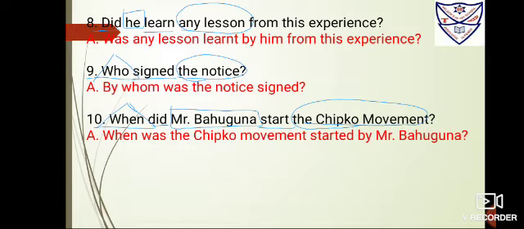Number 8, did he learn any lesson from this experience? So it is an interrogative statement, so we'll begin with the subject only. He is the subject, box it. Did learn is the verb, underline it. Any lesson is the object, so circle it.